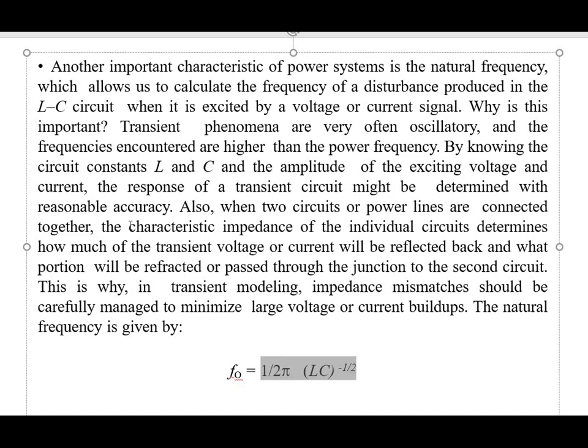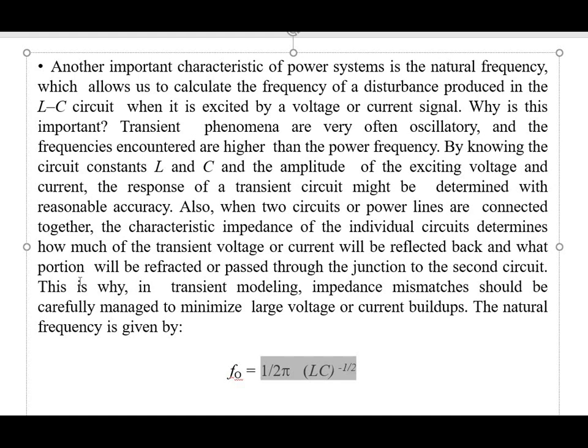So when two circuits or power lines are connected together, the characteristic impedance of the individual circuit determines how much of the transient voltage or current will be reflected back and what portion will be refracted or passed through the junction to the second circuit. So it is directly proportional to the circuit characteristic impedance. This is why in transient modeling, impedance mismatch should be carefully managed to minimize large voltage or current buildups.